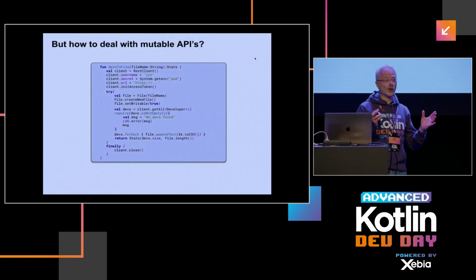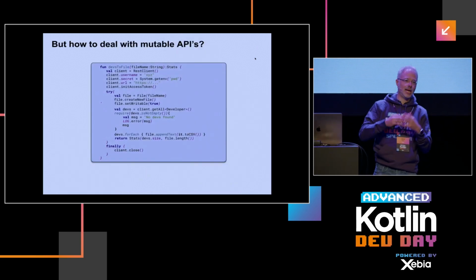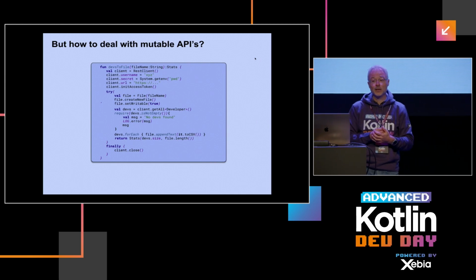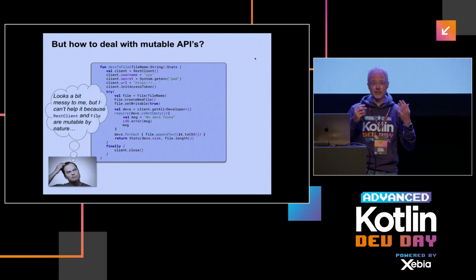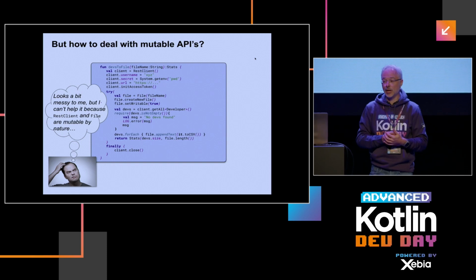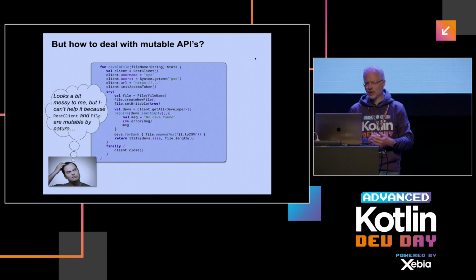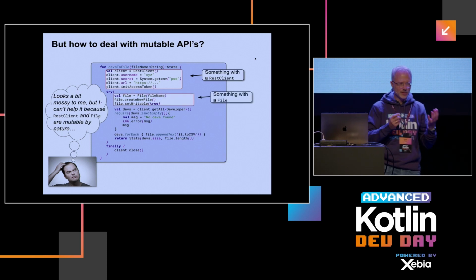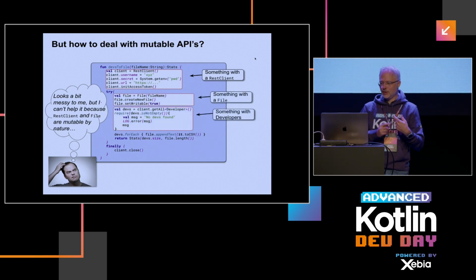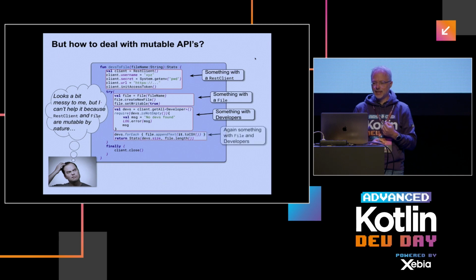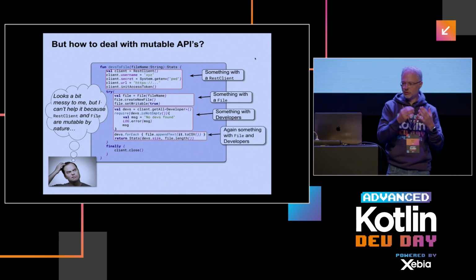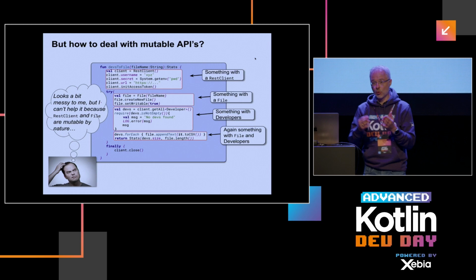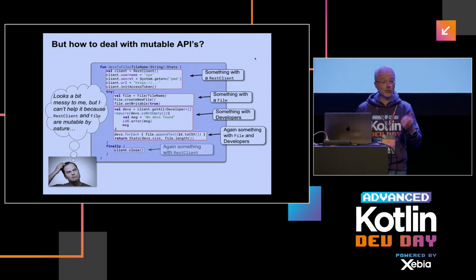However, the real world isn't always as pure as this paradigm goes. Sometimes we still have to deal with mutable stuff, like the code we have here. Let's quickly walk through it to see what we do, because it's quite messy, right? First we do some initialization of a REST client, then we do something with a file, then we fetch data with the REST client, and eventually we output the fetched data to the file in the format of a CSV. And in the end, we do some resource handling.